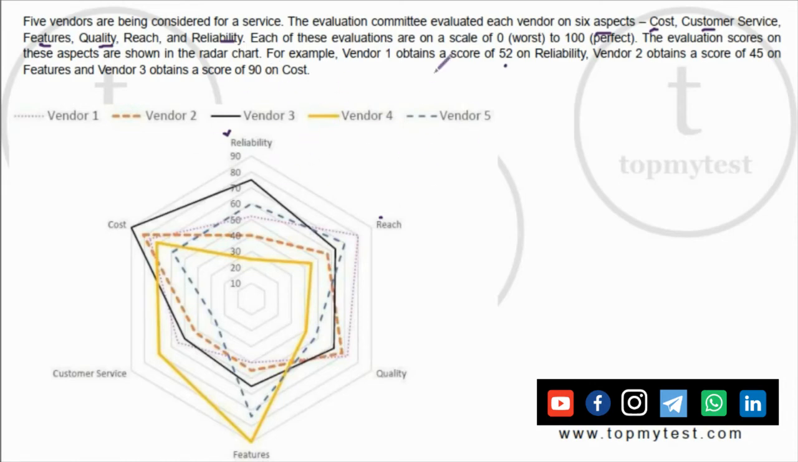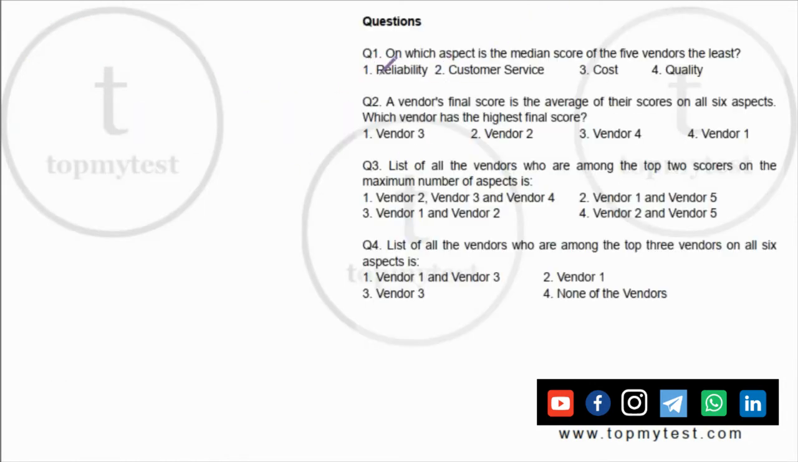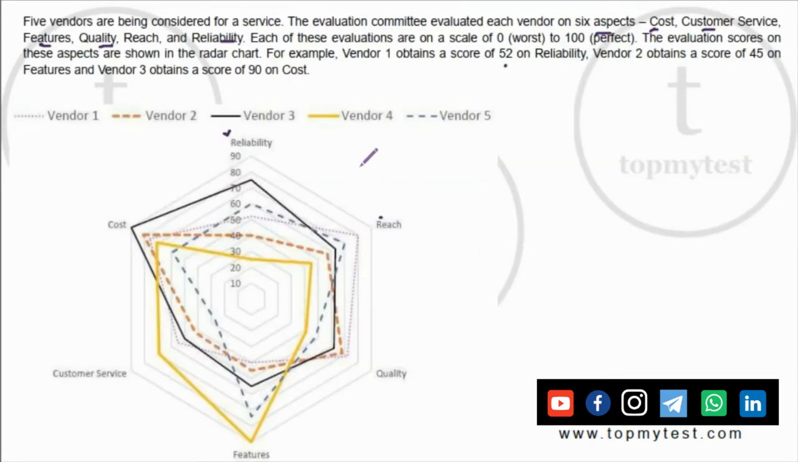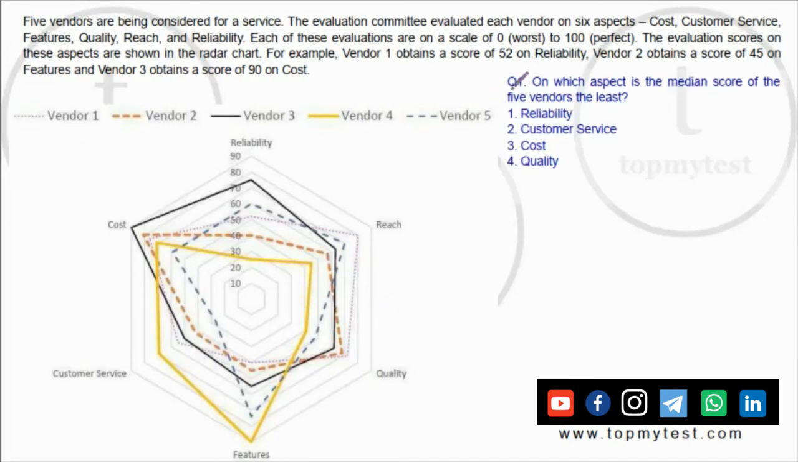And if you look at the questions, it says on which aspect is the median score the least. A vendor's final score is the average of all 6. What is the highest final score? List all the vendors who are among the top 2. List all the vendors who are in the top 3. You actually don't even need calculations. You can basically just observe and answer the questions very easily. So let us go one by one and try to solve them.